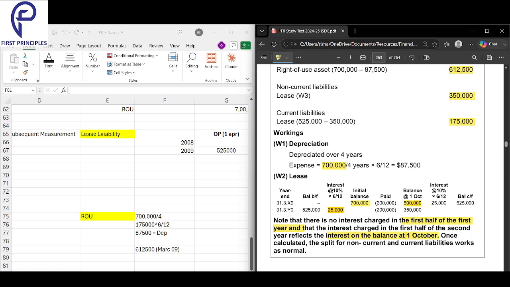We are only considering October to March, which is a 6 month period. We started in October, and we'll go only till March. So October to March for a 6 month period is only 25k.